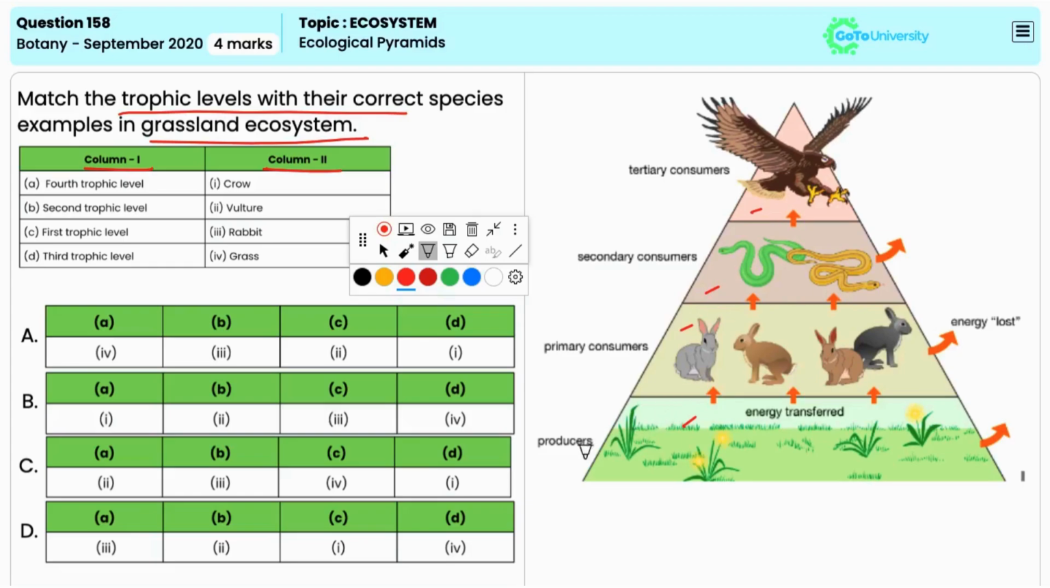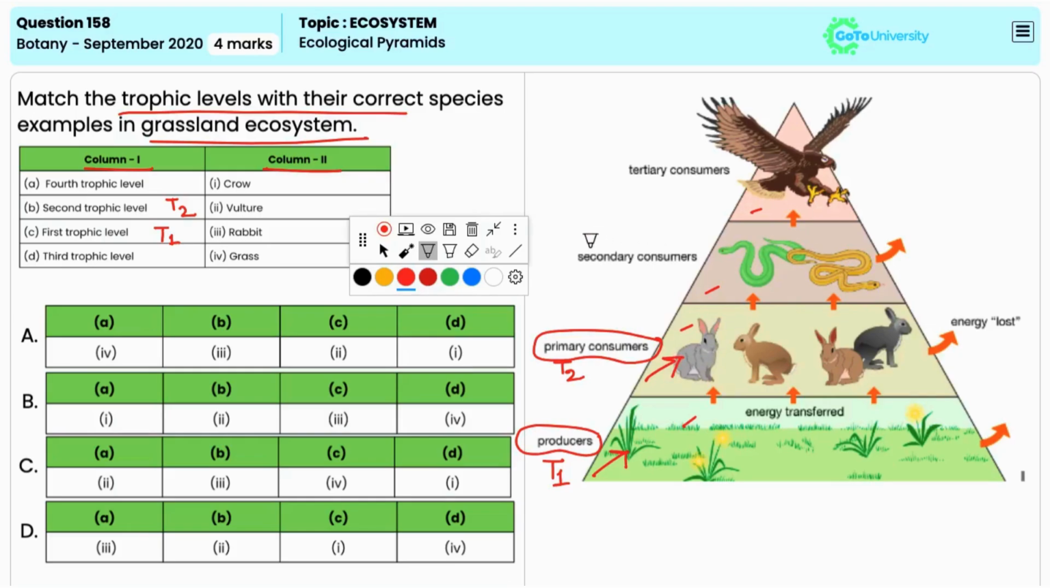The first trophic level, that is T1, consists of the primary producers. Here, these are mainly grasses, and they serve as the foundation of the food chain by converting sunlight into energy through the process of photosynthesis. The second trophic level, T2, comprises herbivores that directly feed on the primary consumers. So, in this grassland ecosystem, the examples of herbivores can be rabbits.